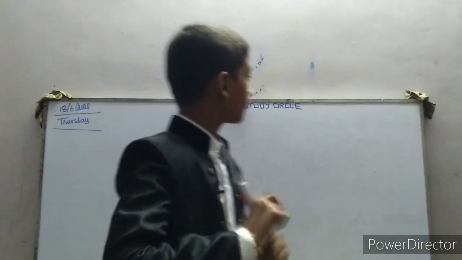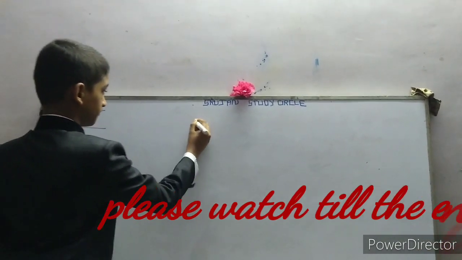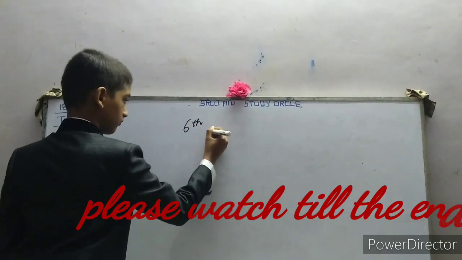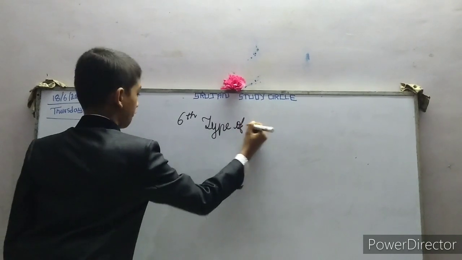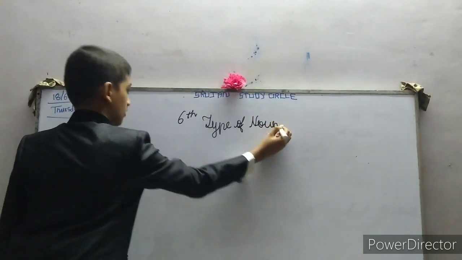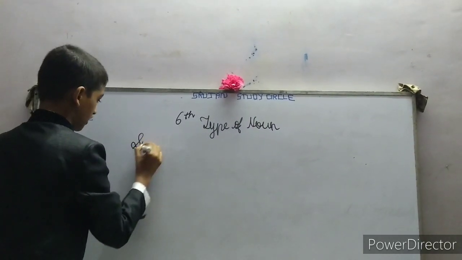Now we are going to learn about the sixth type of noun, that is singular and plural noun.